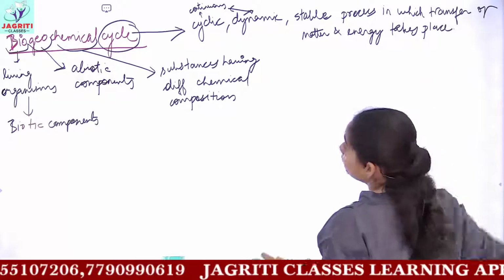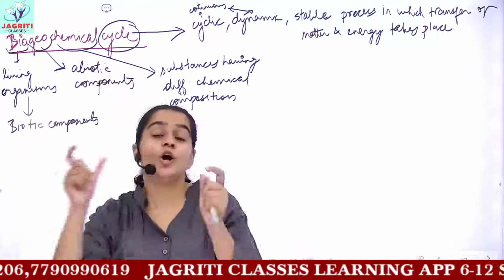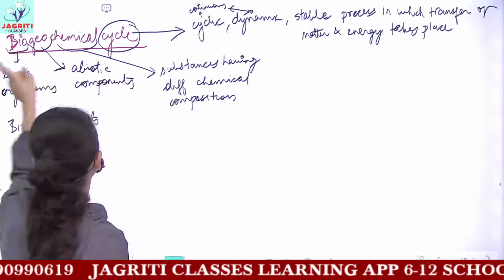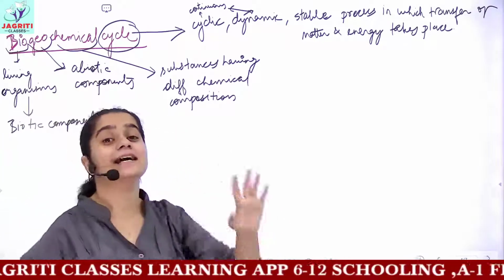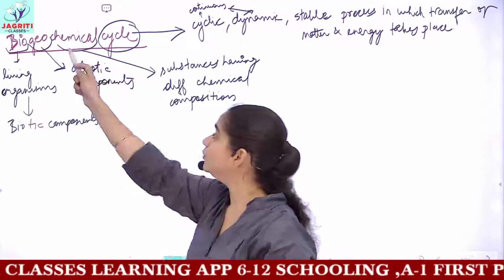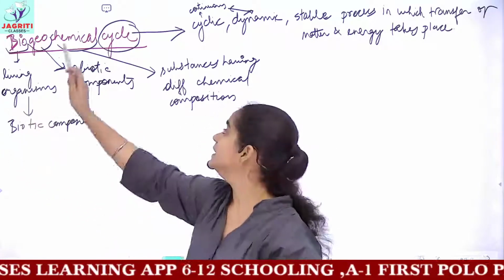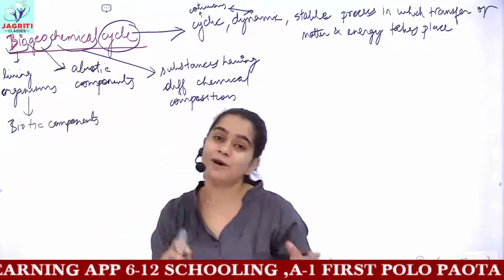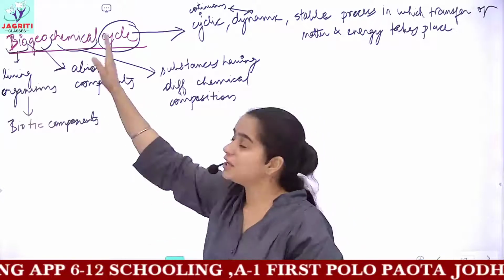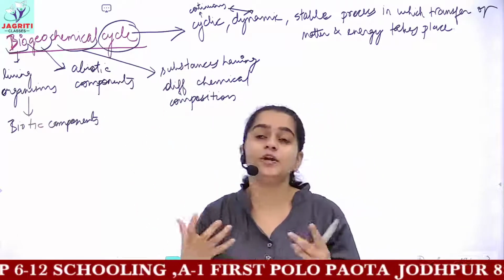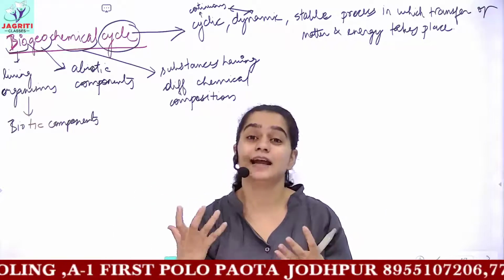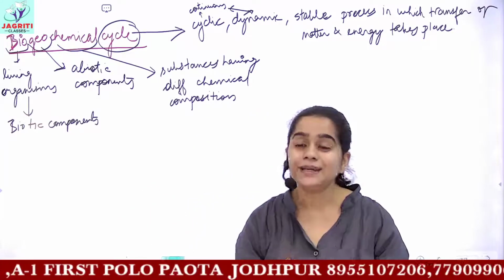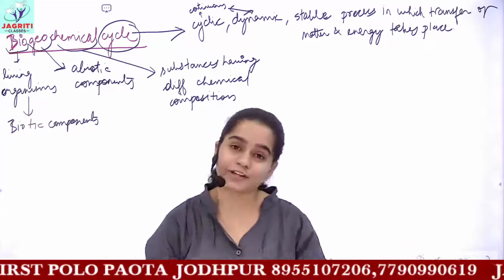So now if you are clear with the different words which make up the complete term biogeochemical cycle, then you can easily write the definition. Bio means the biotic or living components, geo means the abiotic or non-living things, and chemical here means we'll be talking about the water cycle, oxygen cycle, carbon cycle, nitrogen cycle. Let's take the example of the nitrogen cycle.